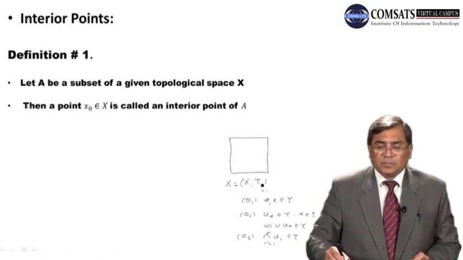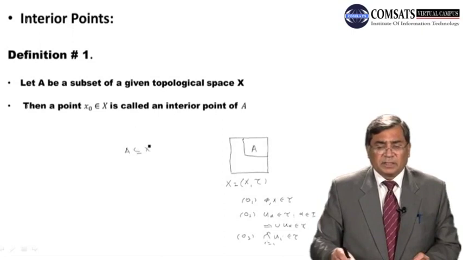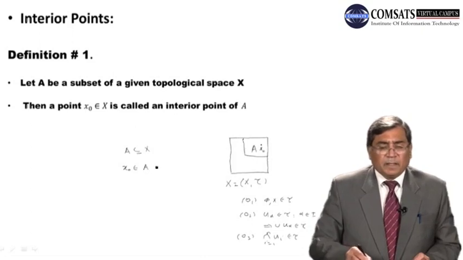So dear students, here we are given a topological space and a non-empty set A is given. This A is a subset of X. Let A be a subset of a given topological space X, and x naught is a point of A. This x naught is some fixed point. x naught belongs to A. Of course, this x naught is a point of X as well.